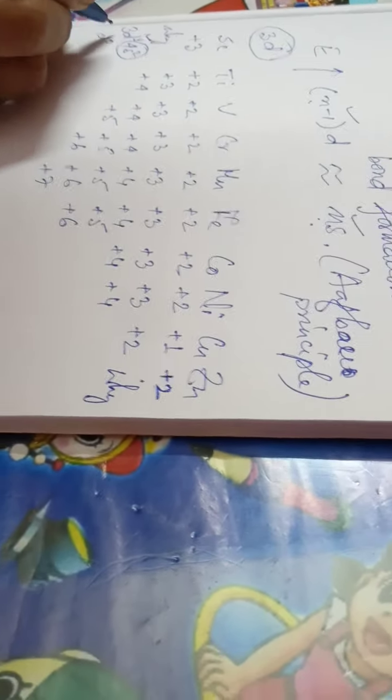Similarly, another question is, why does scandium exhibit +3 oxidation state? Why not +2? Because the configuration of scandium is 3d1 4s2. After losing these two electrons, if it loses this electron also, it will attain d0 configuration, which is a stable configuration.